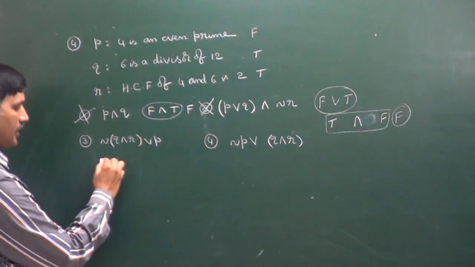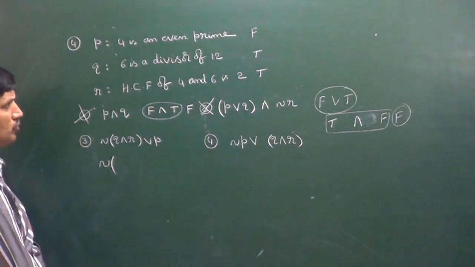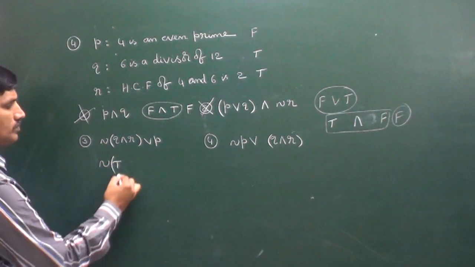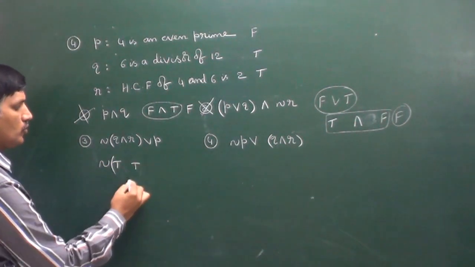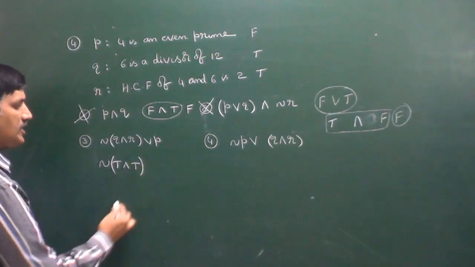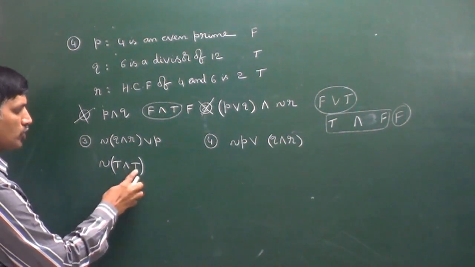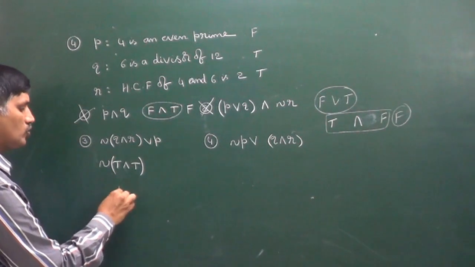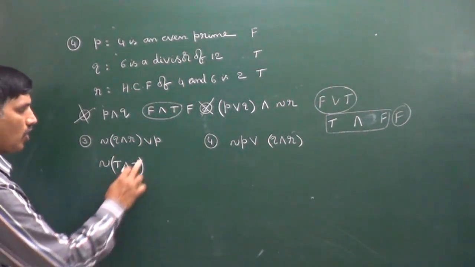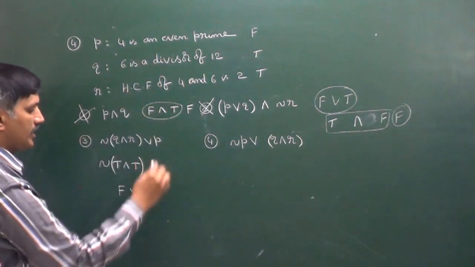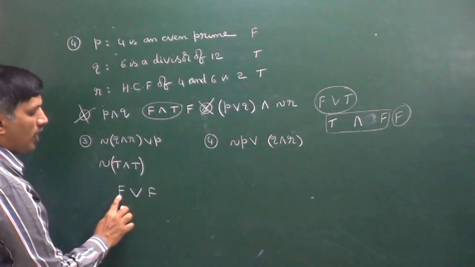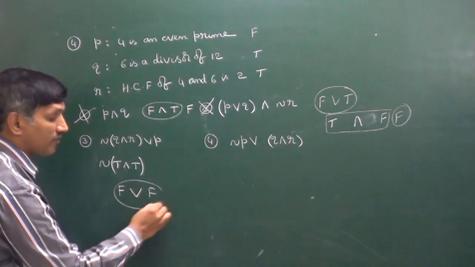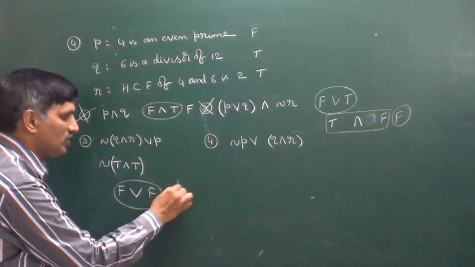Next, come back to this one. Negation of... you check Q is true, R is also true, and between these two there is "and". That's why both are true, so it is a true statement. For that, negation is there, so it is a false statement. Or P, it is false. False or false, both are false. Then R is false.